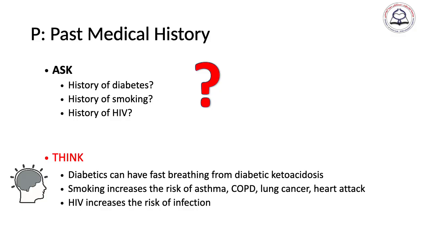In past medical history, for example, diabetes can present with acidotic breathing in diabetic ketoacidosis, or they can present with coma, and coma can lead to airway obstruction by the tongue. Those who smoke are at risk of asthma and COPD, and in the long term they can develop lung cancer or heart attack. Patients with HIV are more prone to infection.